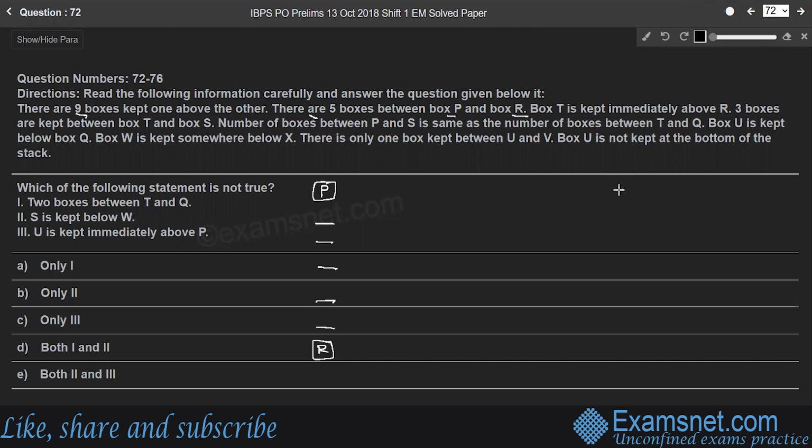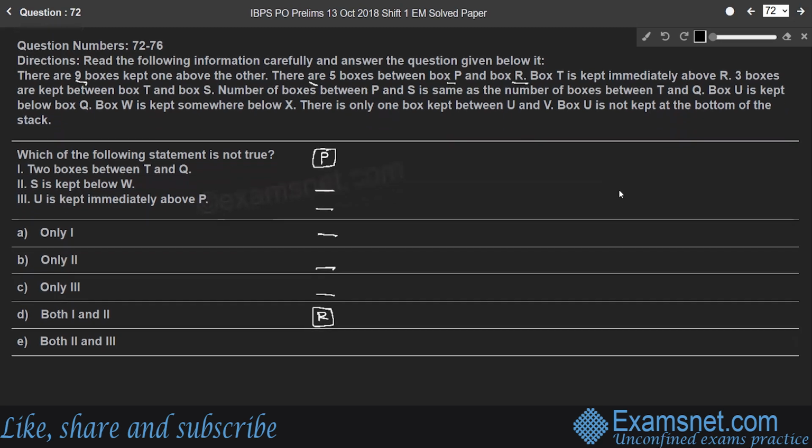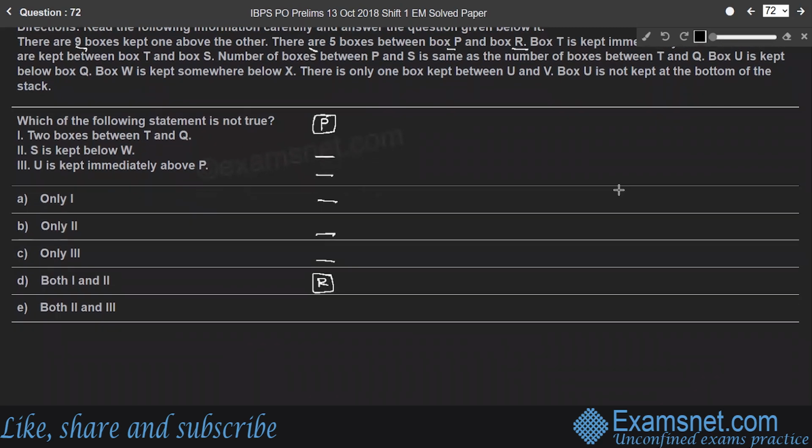Or in another case, we can keep box P at the bottom and R at the top, not particularly the topmost box. So I'll consider this as case 1. This is case 2, where box R is kept here and 5 boxes between P and R: 1, 2, 3, 4, 5 and box P is here.